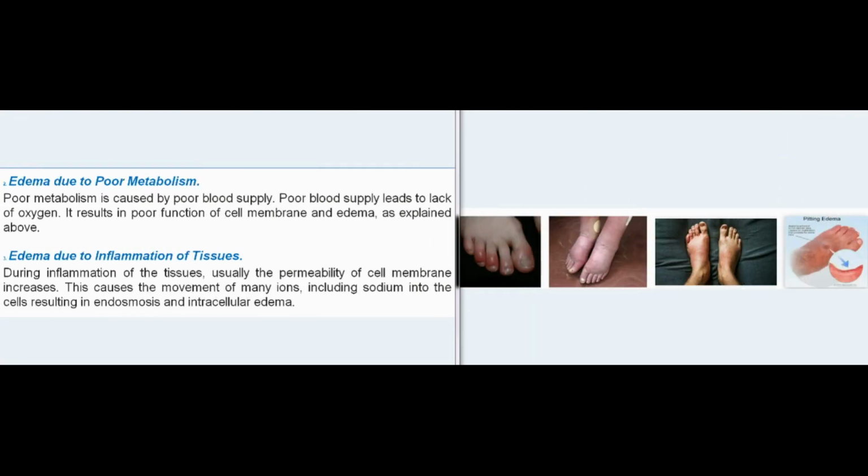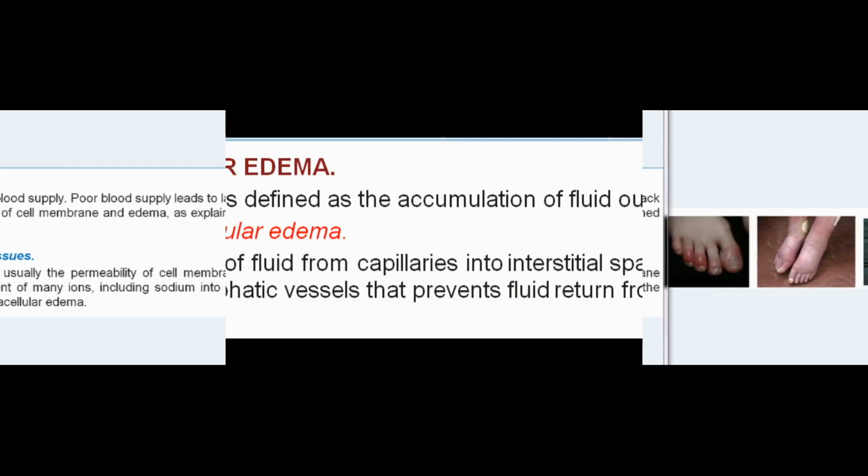Edema due to poor metabolism. Poor metabolism is caused by poor blood supply. Poor blood supply leads to lack of oxygen. It results in poor function of cell membrane and edema, as explained above. Edema due to inflammation of tissues. During inflammation of the tissues, usually the permeability of cell membrane increases. This causes the movement of many ions, including sodium into the cells, resulting in endosmosis and intracellular edema.